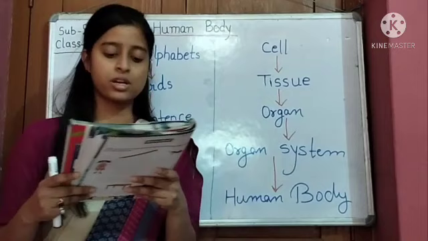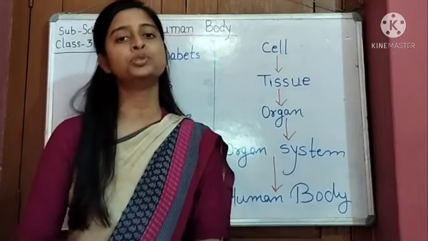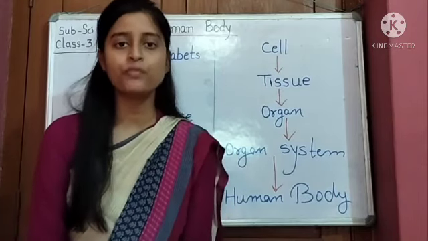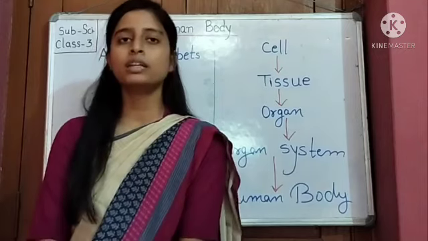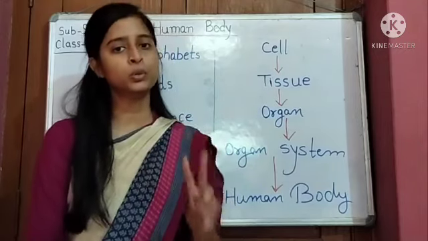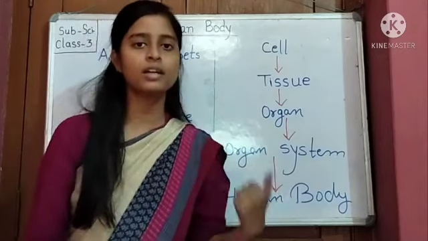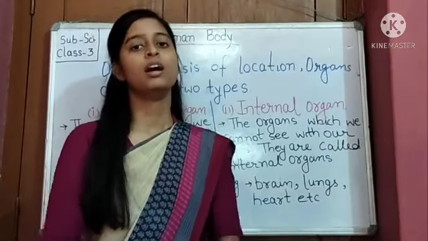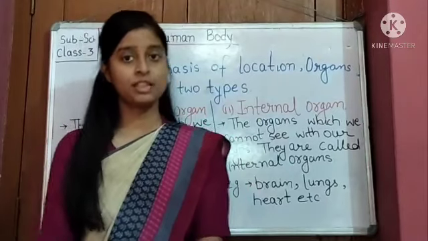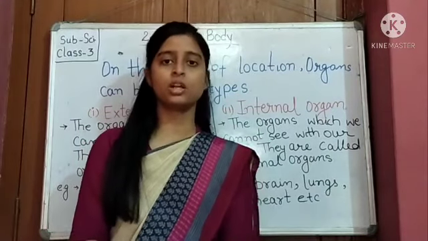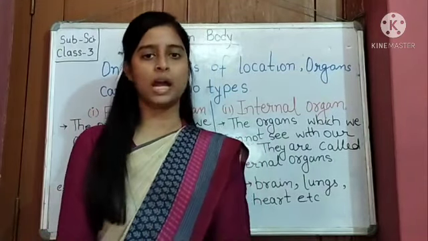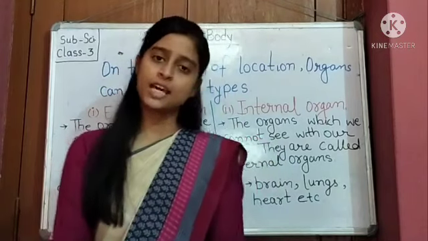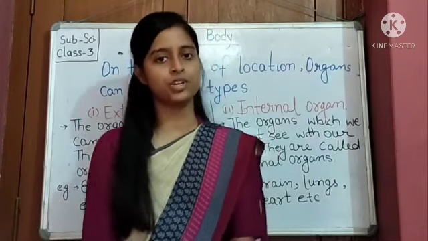Based on their location, organs can be divided into two types: external organs and internal organs. Okay students, as I have taught you, on the basis of location, organs can be of two types, that is, external organ and internal organ.